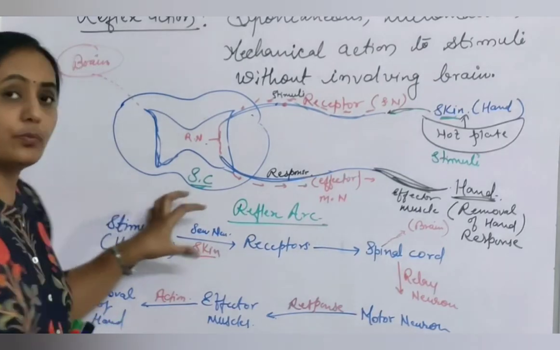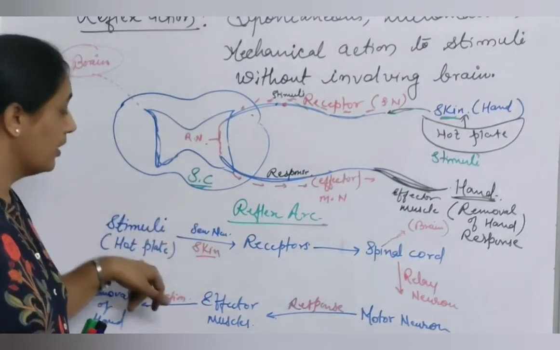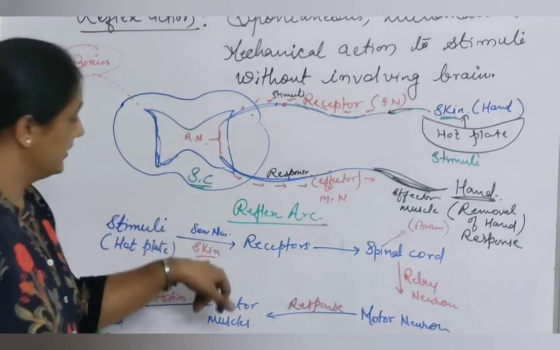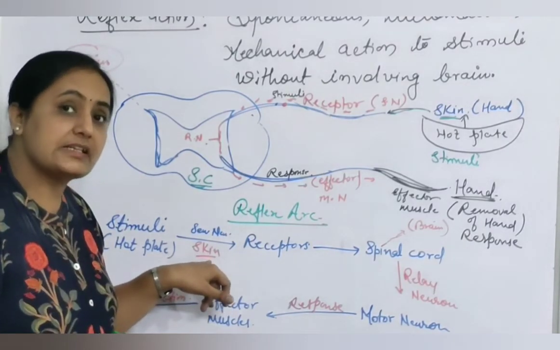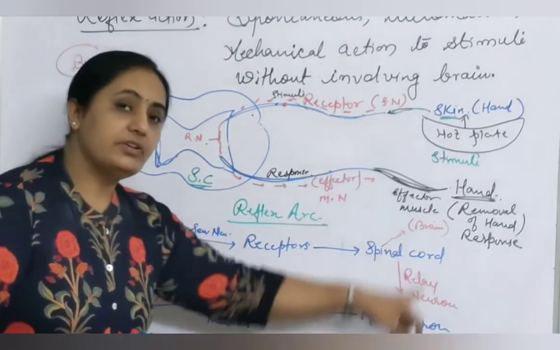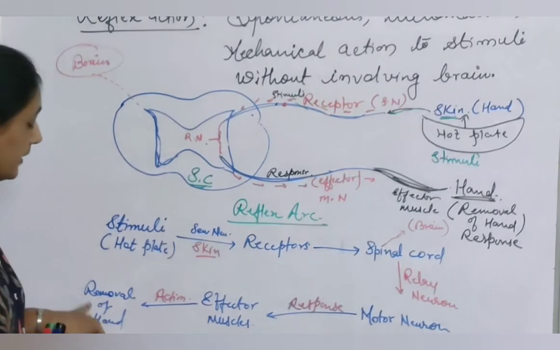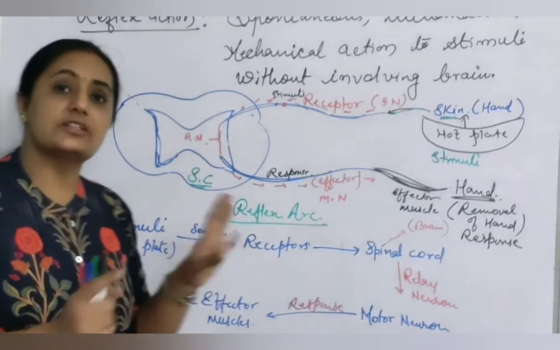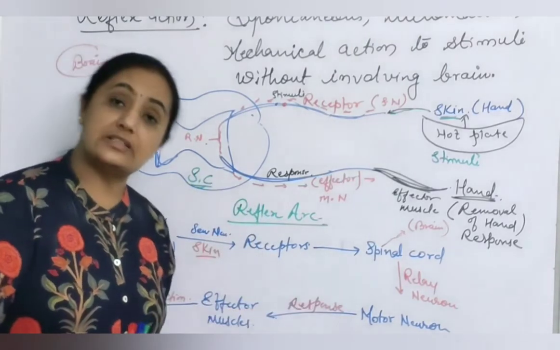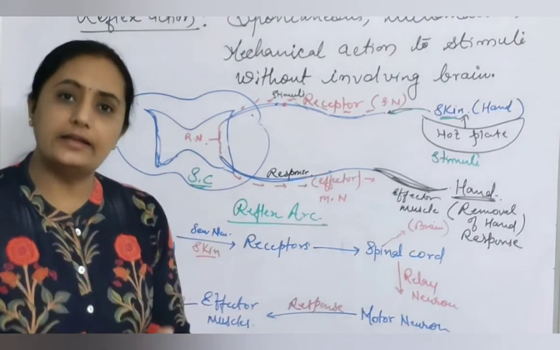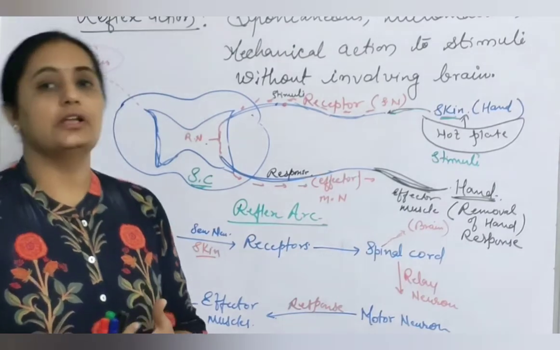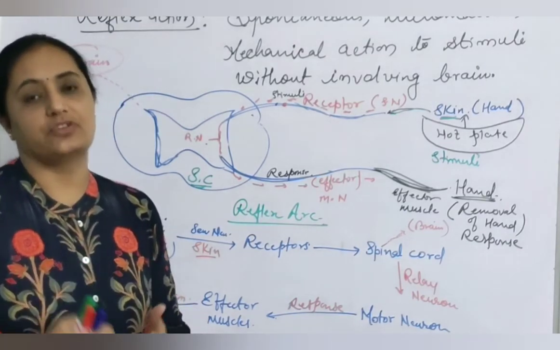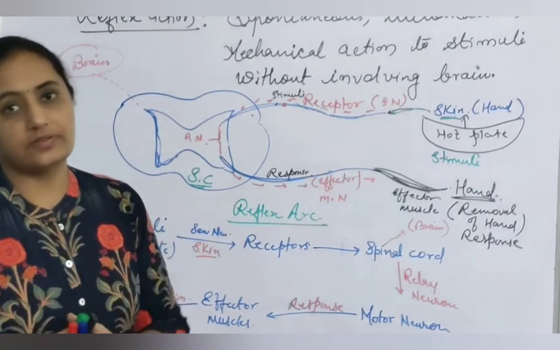If the foot falls on a pointed object, then the stimulus is the pointed nail. The receptor is skin, but which skin? Foot region. Everything is the same, only the removal of the foot. That is the only difference. The action is different and the stimulus is different. The pathway is the same, but they can give you any condition, and for that condition they will ask you to define reflex action and draw the reflex arc for the given situation.